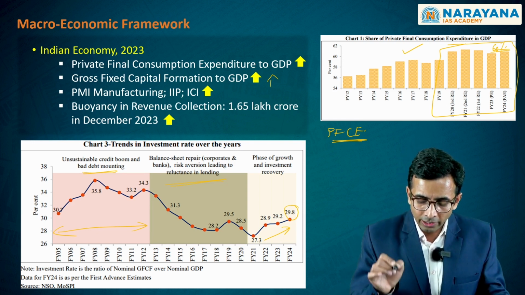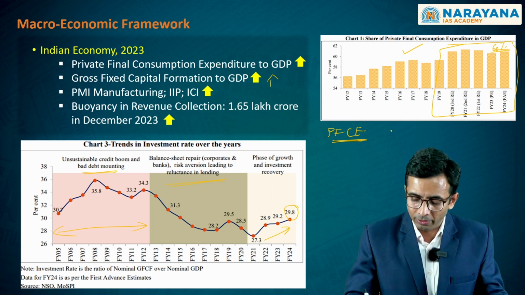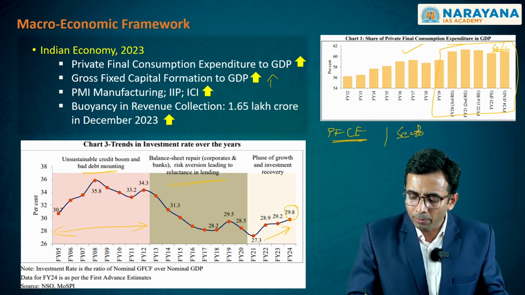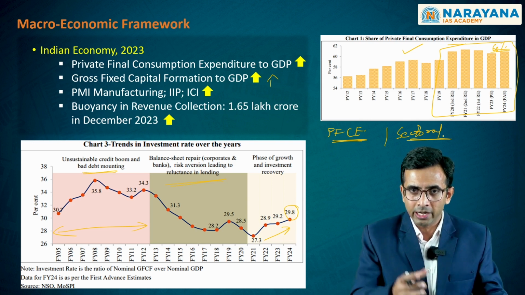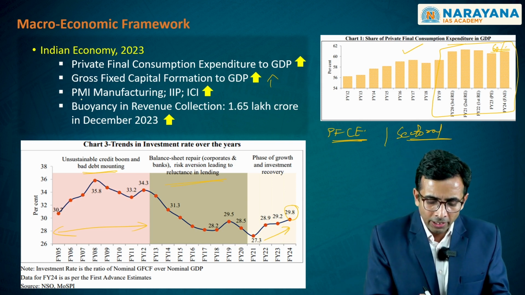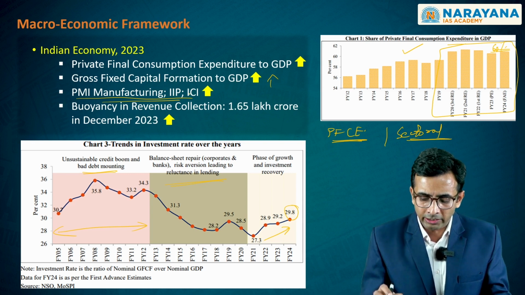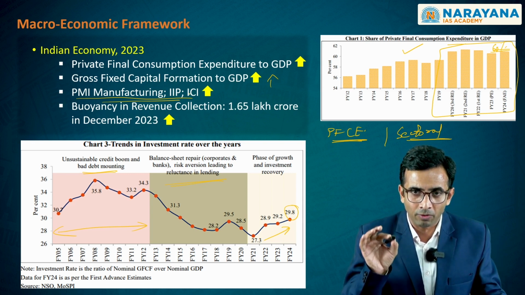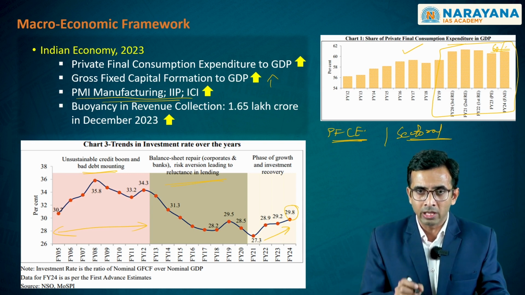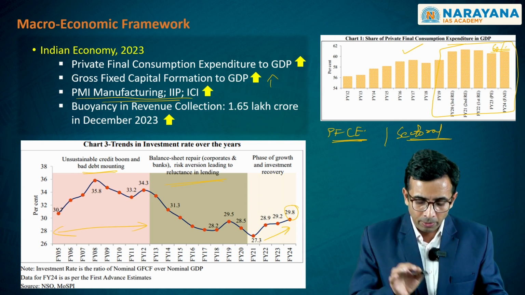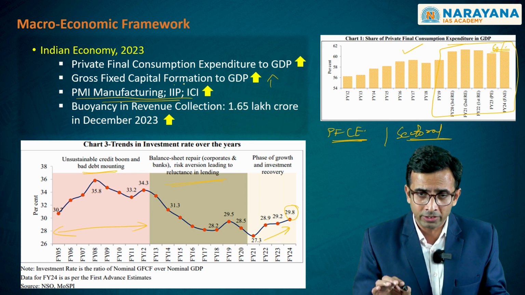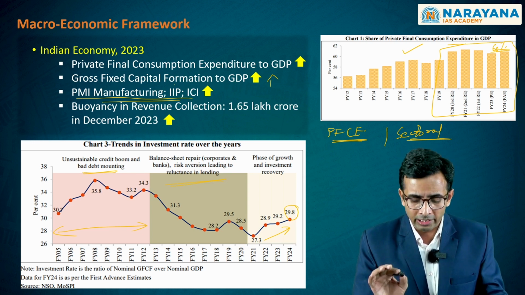And to see the same phenomenon from the sectoral economy point of view, taking into consideration the primary, secondary, and tertiary sectors, we see that both the secondary and tertiary sectors are performing well. When you see this through the high frequency indicator called the Purchasing Managers' Index, be it for industry or for services, it is showing a healthy trend.